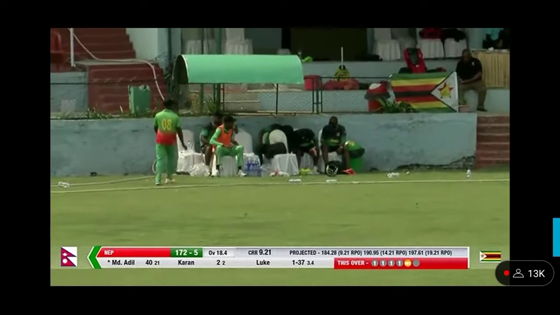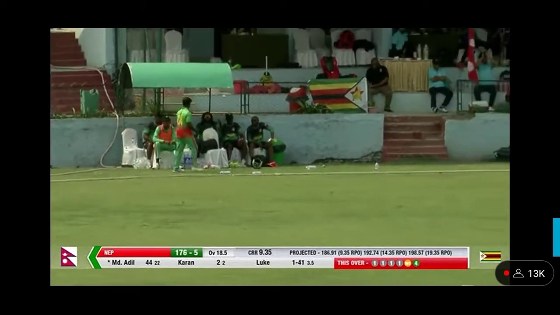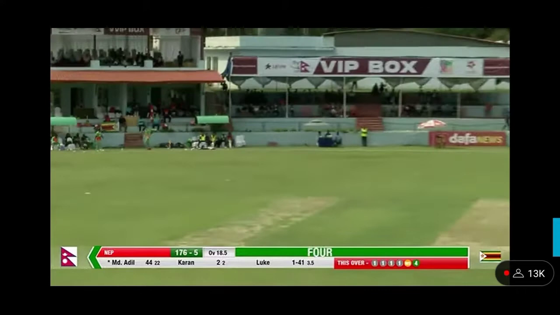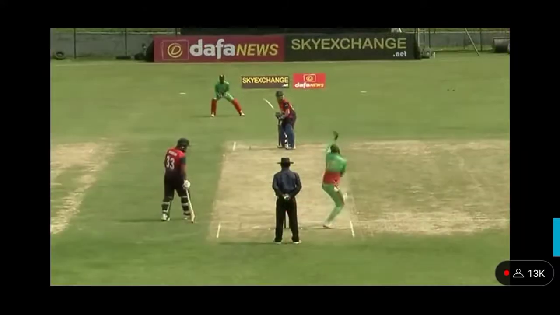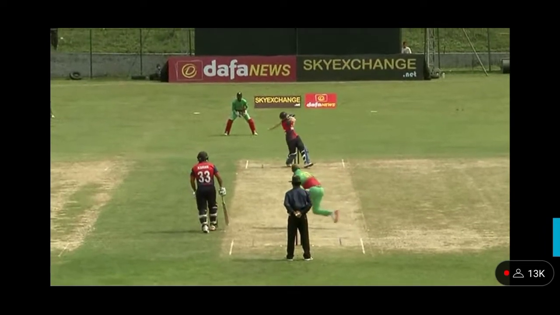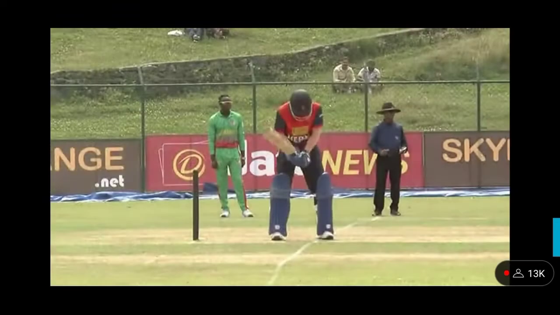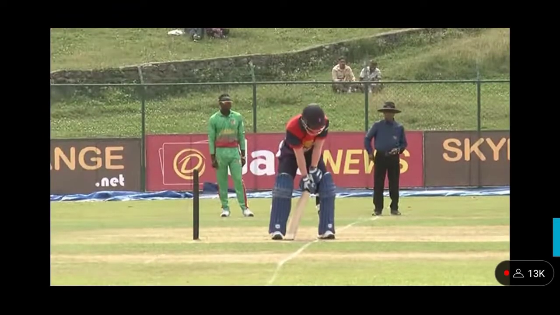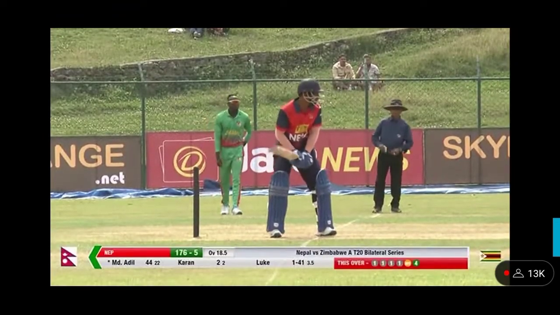Smashed into the offside, the leg side even. There's going to be work to do for John O'Campbell. He's not going to be able to cut it off, and Adil Alam continues to impress. It was that little cameo in the Tri-Series. They're going to keep talking because they've found their finisher, haven't they, Nepal? It's Mohammad Adil Alam. Yes, so Luke is not pitching in the right area, I think. He was trying another Yorker here, trying to get away from it, but the low full toss made it more comfortable for the batter to hit it at deep mid-wicket and going for 4.